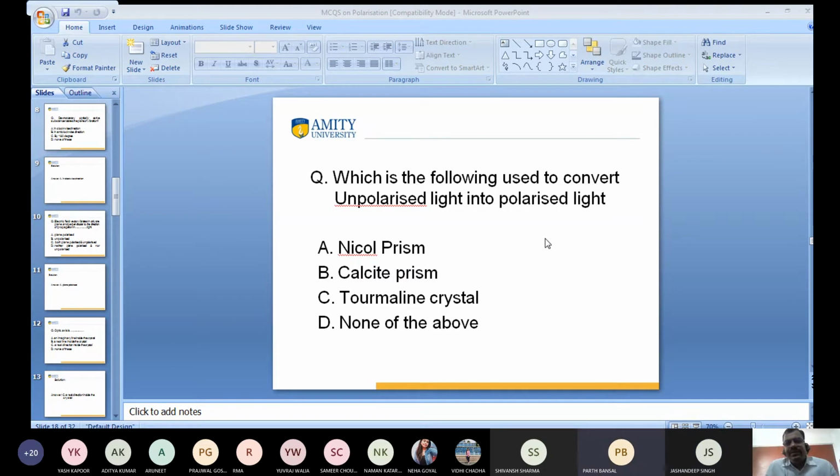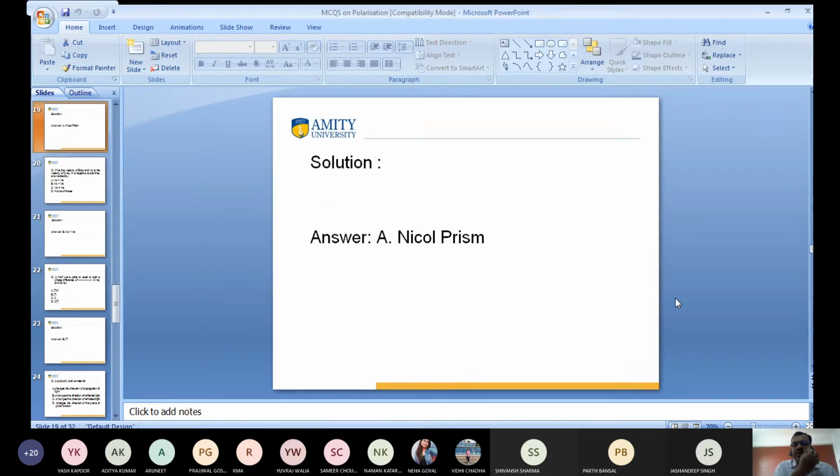Parth Bansal, tell me. Sir, Canada balsam is an adhesive used to join two pieces of the Nicol prism so that there can be total internal reflection in order to produce two rays of light. Canada balsam is a transparent liquid that works as a cement. Very good. So this is the Nicol prism, used to convert unpolarized light into polarized light. Okay, clear?